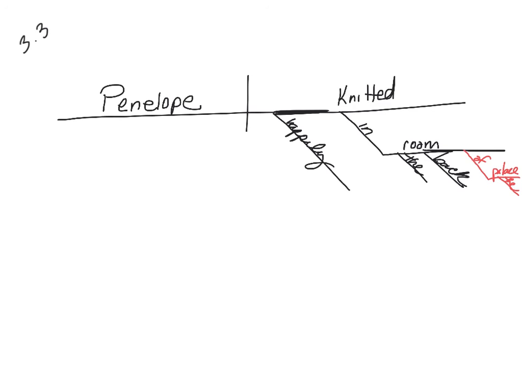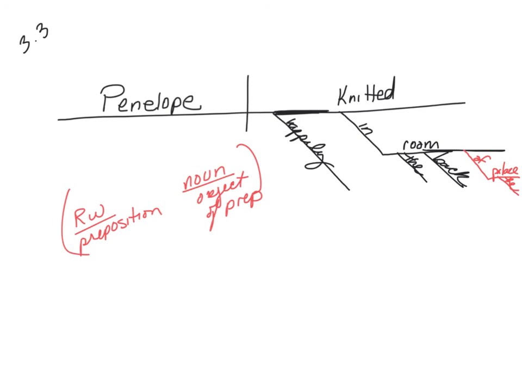So at this point, hopefully you should be champions of the prepositional phrase. Couple of hints. Remember, the minute you spot a prepositional phrase, you should know that you have a relationship word up front, and that's your preposition. The phrase only ends when you have a noun in the back. That's actually called the object of the preposition. Not that you care, but it is. That's what it's called. And those are the two words that are going to go on that angle bracket. Don't angle it the way I angled it. That's a really bad angle. So those are the two words that are going to go on the angle bracket.